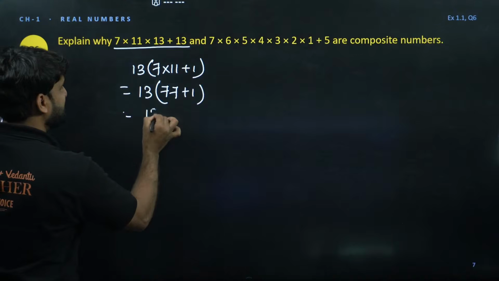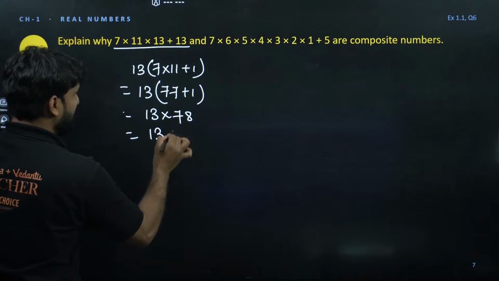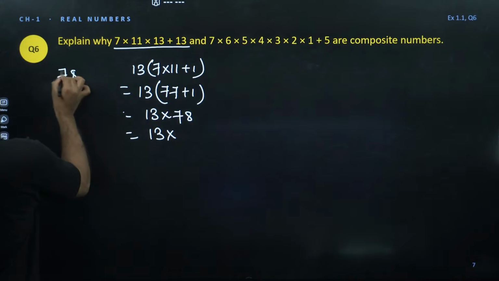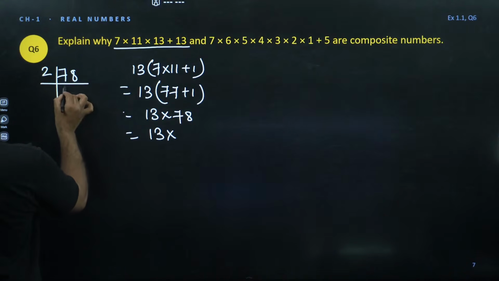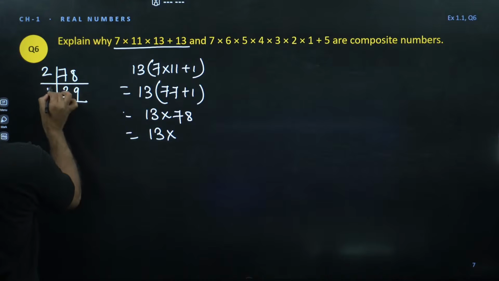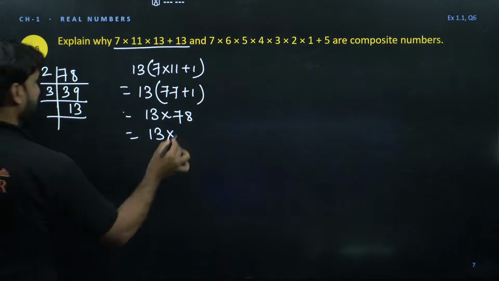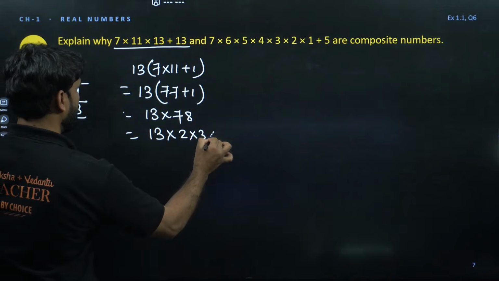So we can write this as 78. Taking the factors of 78, 2 goes in, then 3 and 13 will come. So we can write 78 as 2 into 3 into 13.